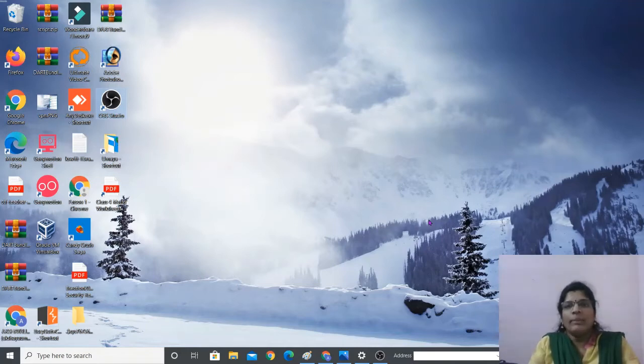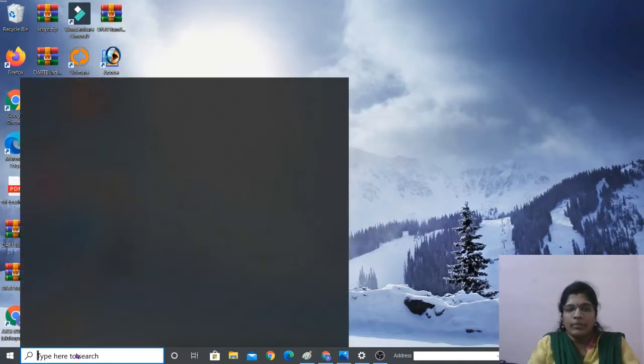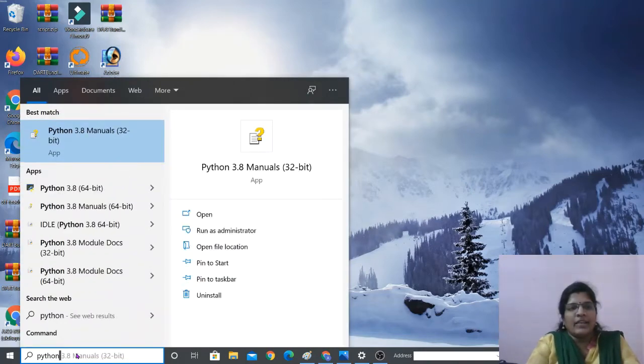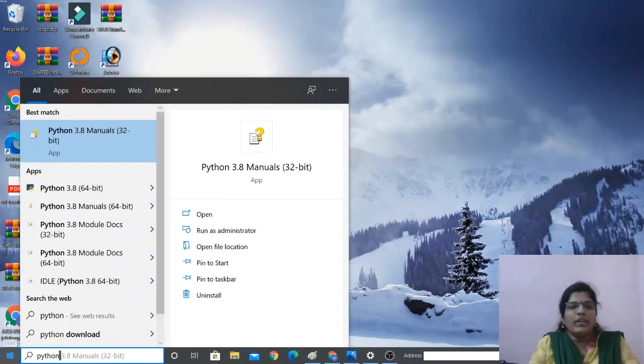We are working on Python, how to do Python programming. As I said, you have to first install Python. Then after installing Python, just go to the search box in the computer and type Python. When you type Python, you can see Python manuals. It's a 64-bit Python. You can see manual documents.